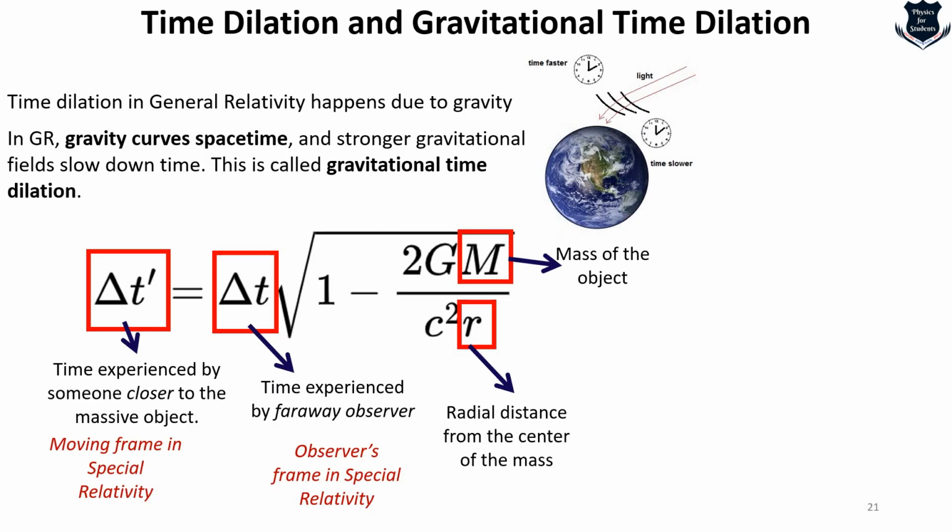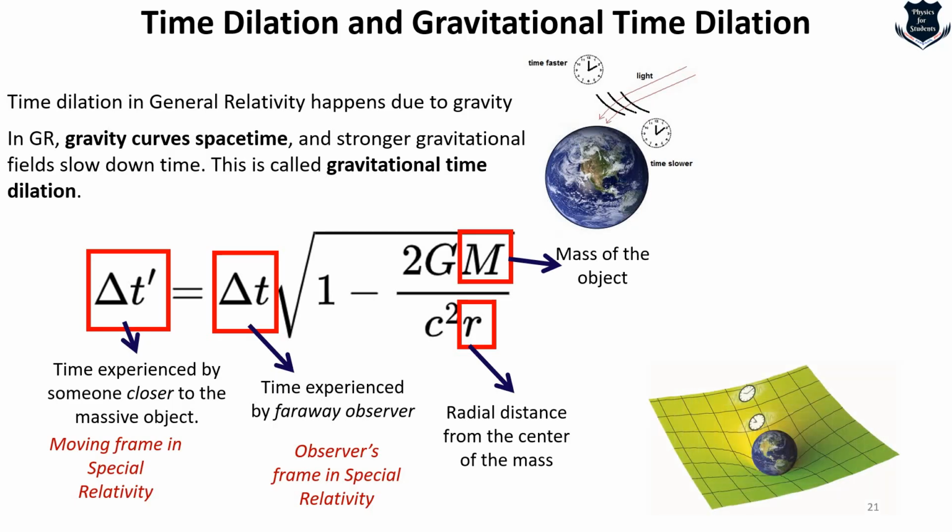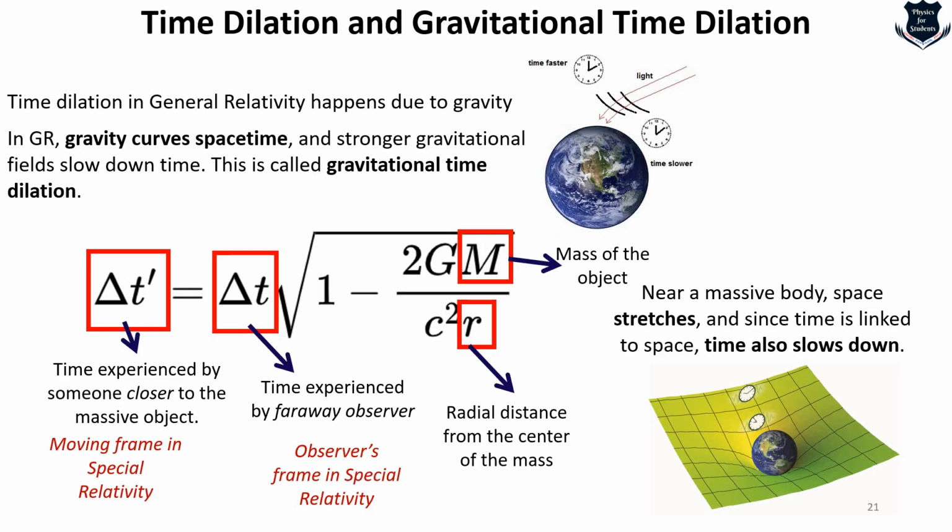Now this would require a little bit of explanation which I will cover in the next video. What do we mean by radial distance? Because this is not the general distance. We will explain that later. So here you can see that near a massive body, now we have explained, you can take that light clock tick-tock kind of analogy, and you see how things get stretched, and that is why time runs slow. So here is the final outcome: clocks tick slower near a stronger gravitational field.